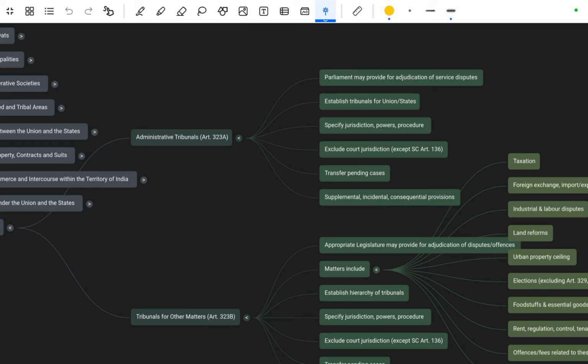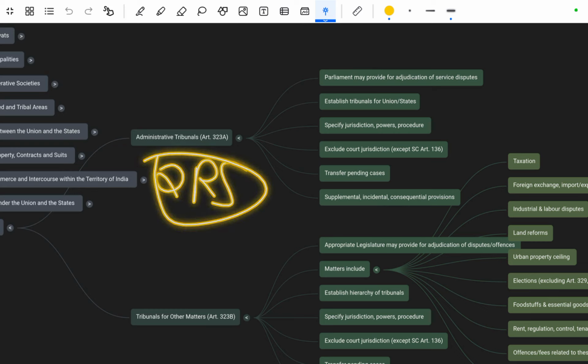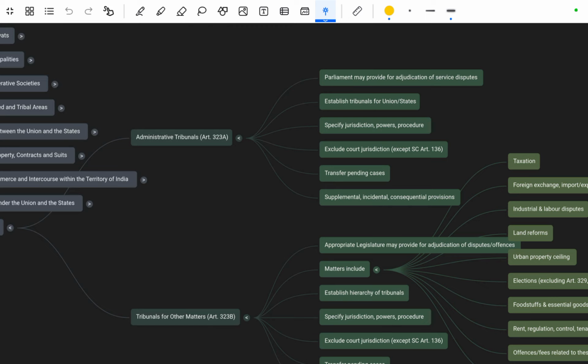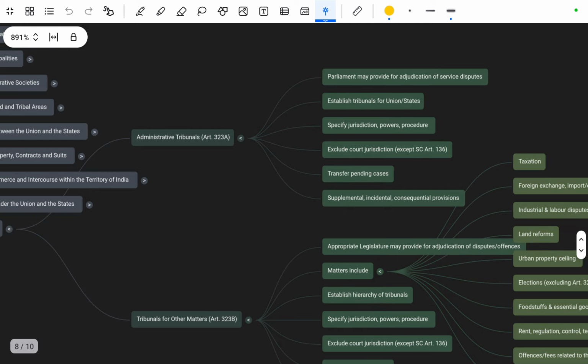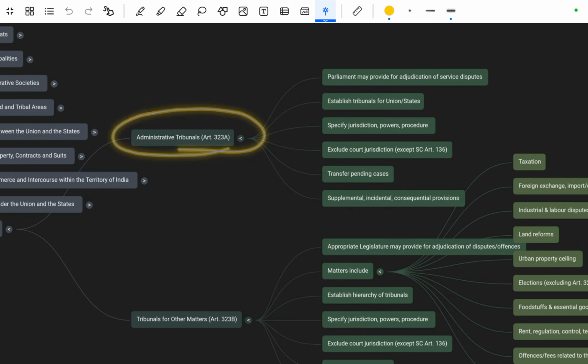So, as you are aware, we are doing the quick revision series. In this series we are doing polity, and the best thing for revision is the mind maps that we are using. So, without wasting any further time, let's move toward the session.